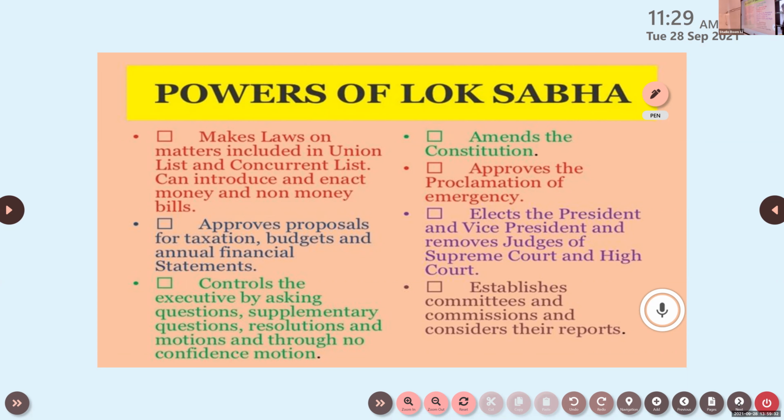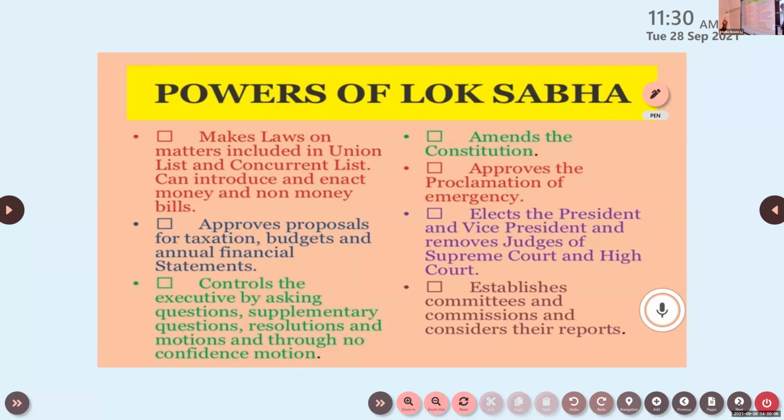Okay. So they can discuss, they can make laws related with the things included in the union list and the concurrent list. Clear or not? But remember, not the state list. The central legislature can do this. They can make changes in the union list and the concurrent list, and they can introduce and enact money and non-money bills in the parliament. Bills related with money and financial matters or non-financial matters. These are the things basically. That's one of the powers of the Lok Sabha.